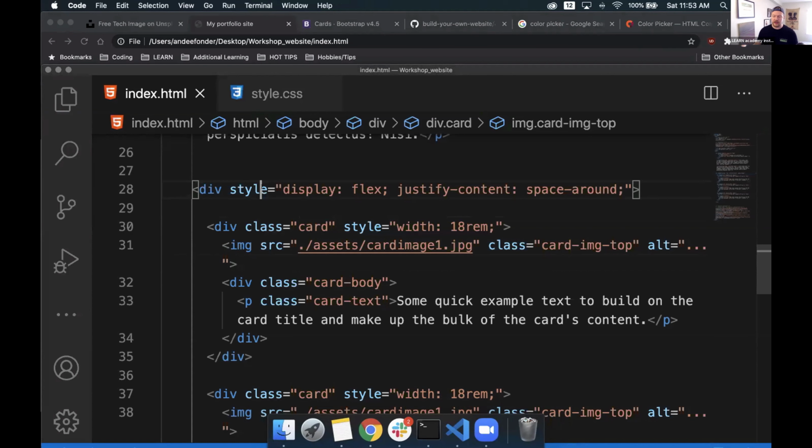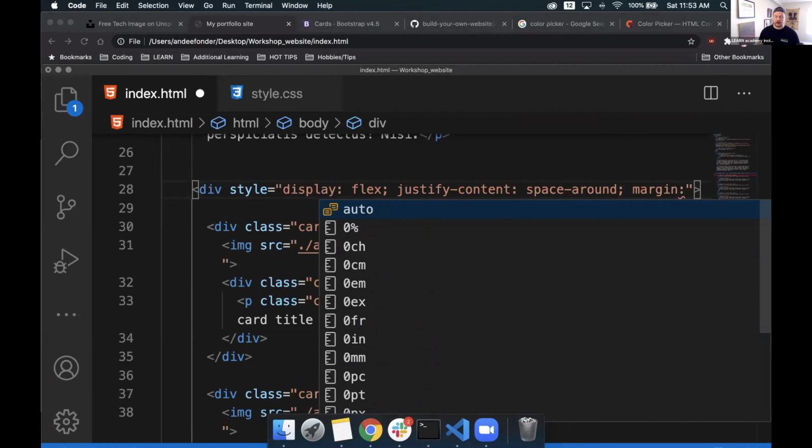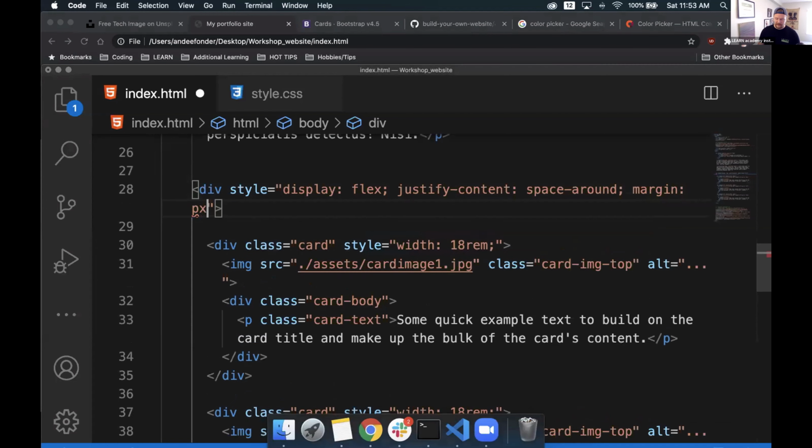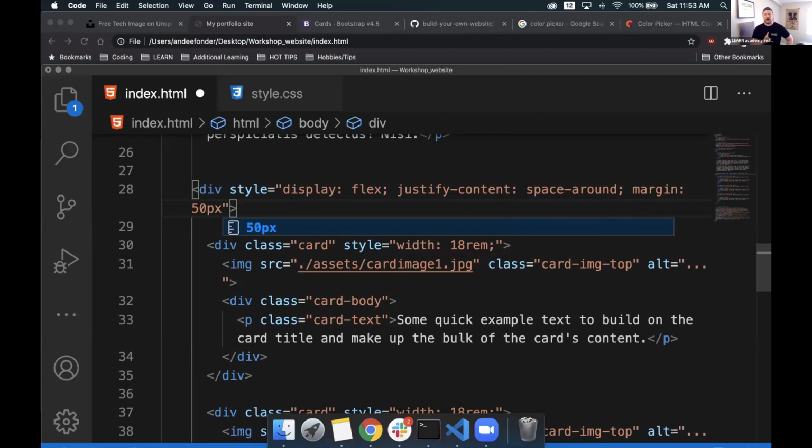So I'll go back to that parent div right after my space-around semicolon. I'm going to give it margin as well. Margin, colon, 50 pixel. But margin, when you call on it by itself, takes 4 different arguments. I believe it's going to be top, bottom, left, right. So I'm going to give it 50 pixel margin to the bottom and 0 pixel to the top. So I think it actually might be bottom, top, left, right. I'll have to look into that exactly and get back to you.